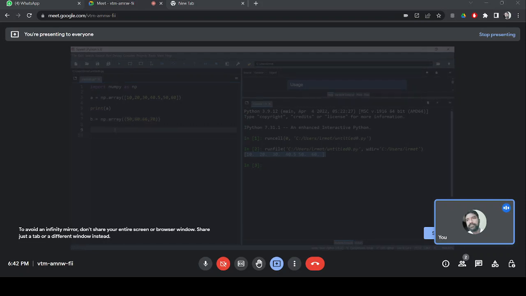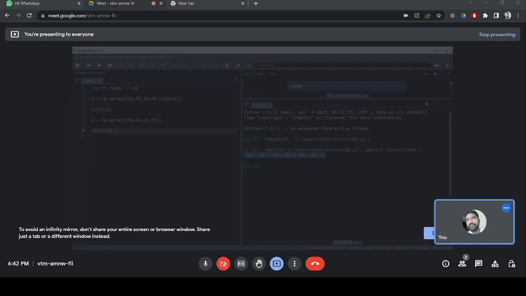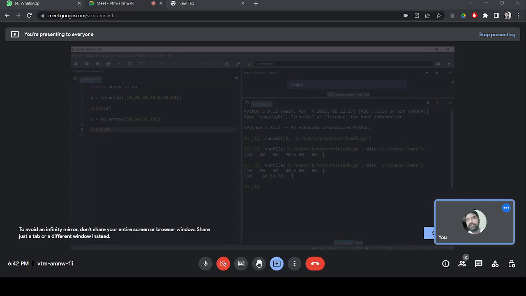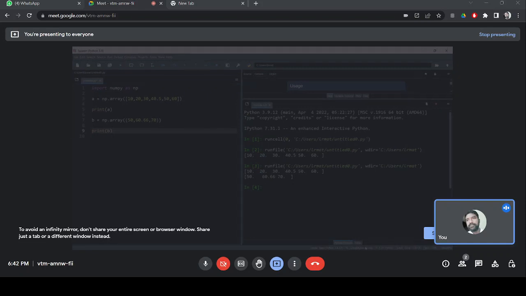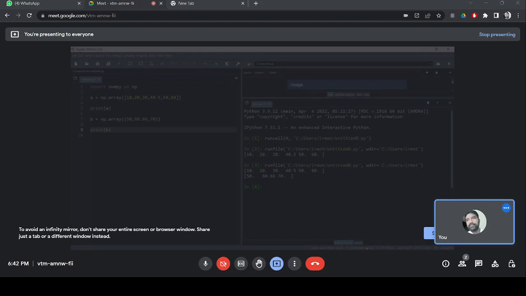After that I want to print B. Now you see the print, both are in square brackets. Whether you create it with the help of a list or with the help of a tuple, you can supply the data with a list or with a tuple. The output is within square brackets and there is no comma.